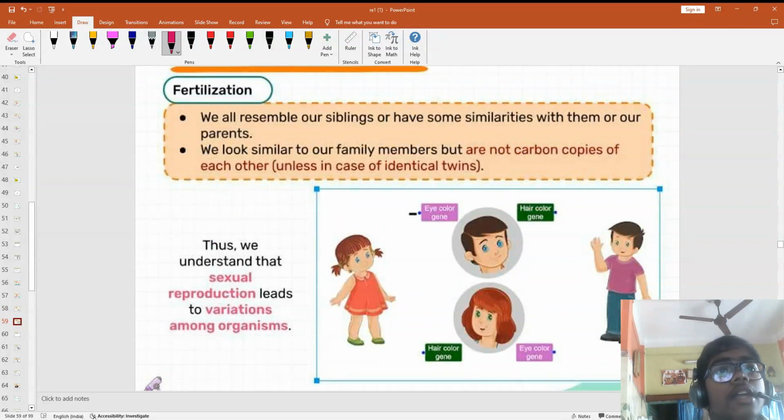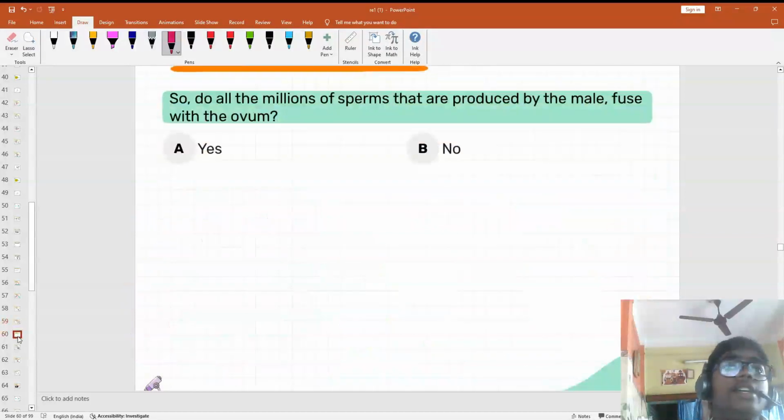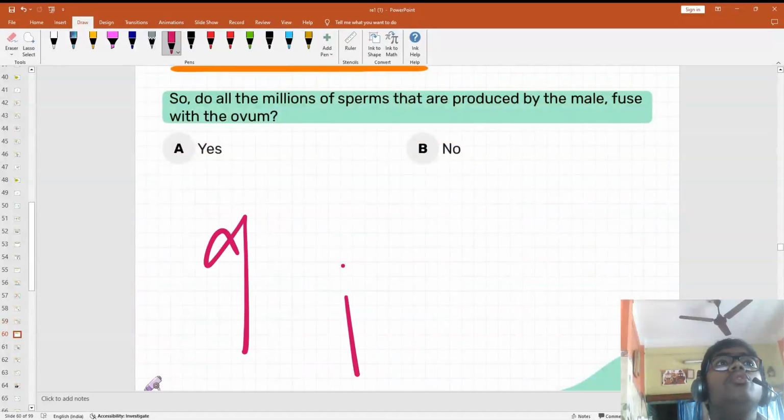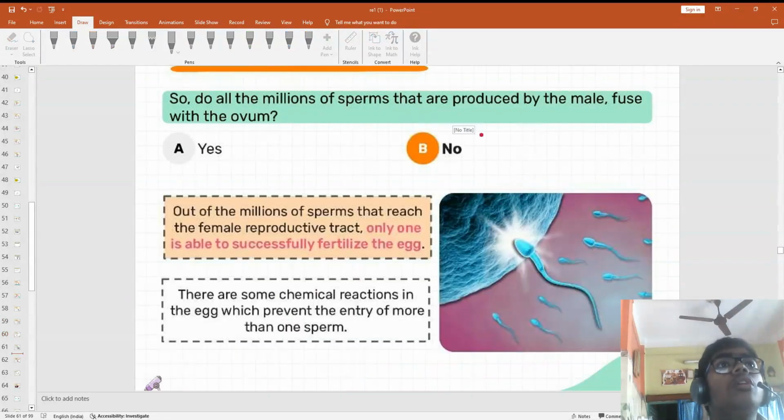Thus, we understand that sexual reproduction leads to variety or variation among organisms. Do all the millions of sperm produced by the male fuse with the ovum? No, only one is able to successfully fertilize the egg.